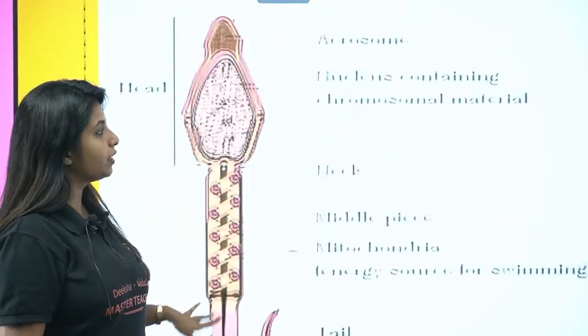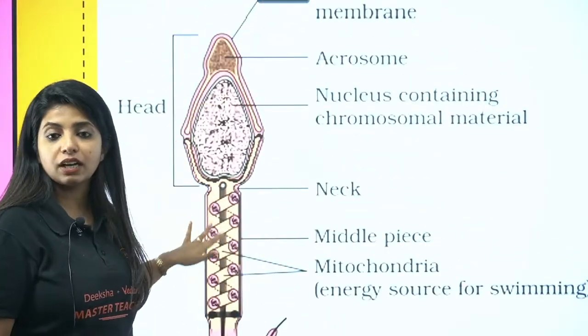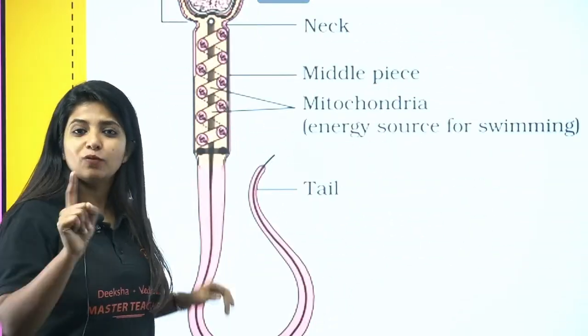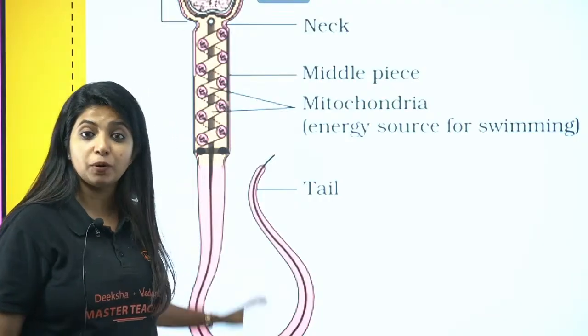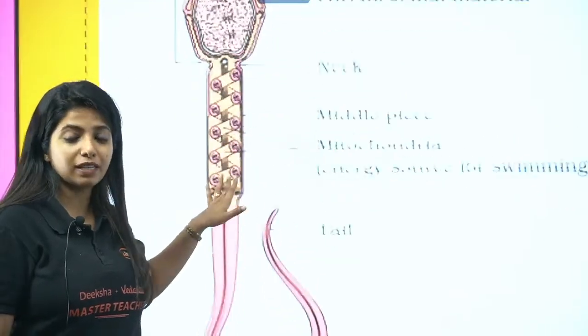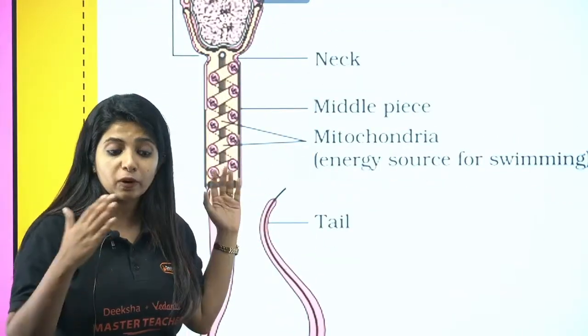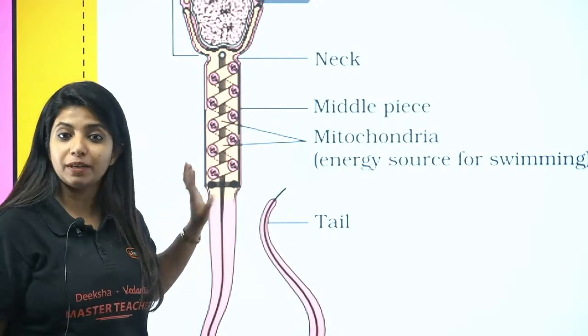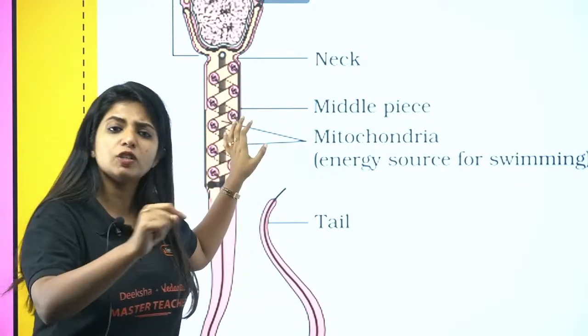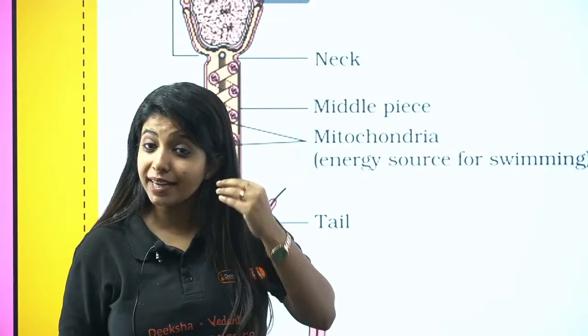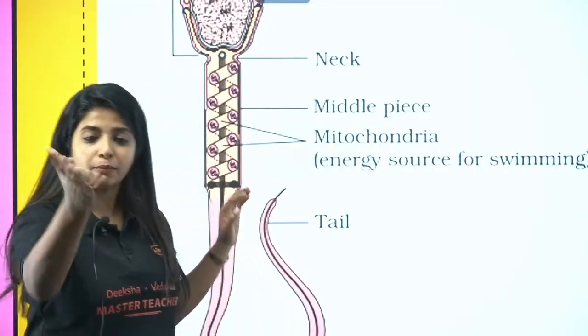So how many parts do we have? We have the head, we have the neck, we have the middle piece, we have the tail. Which part is important for motility of the sperm? The motility of the sperm is basically done by the tail, but who provides the energy for it? It is the middle piece because it has mitochondria. Which part of the sperm has the hydrolytic enzymes to cleave down an egg and probably get into it?